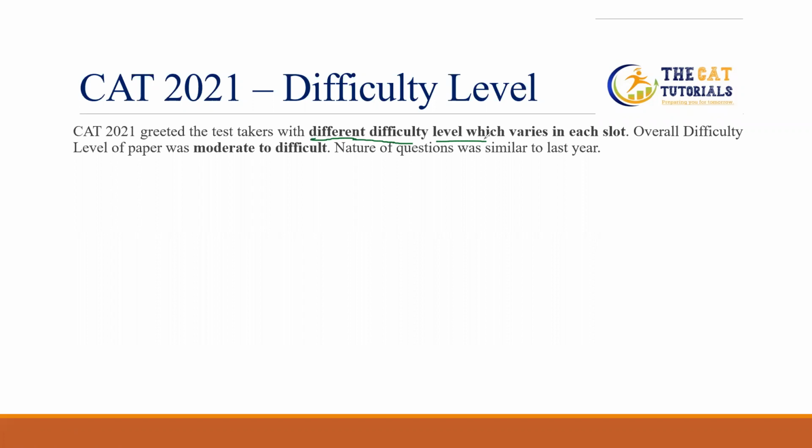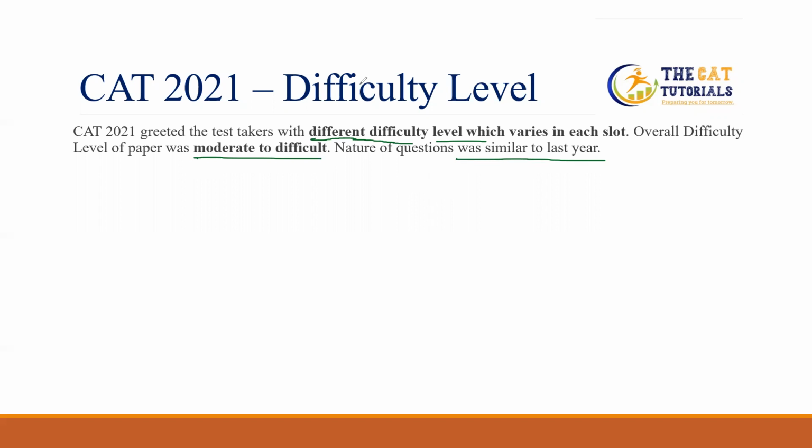Overall, we can say the difficulty level of the paper was moderate to difficult, and the nature of the questions was similar to last year. So if you are preparing for CAT 2022, you must concentrate on previous year question papers to get the accurate difficulty, because the nature of the questions was similar to last year.